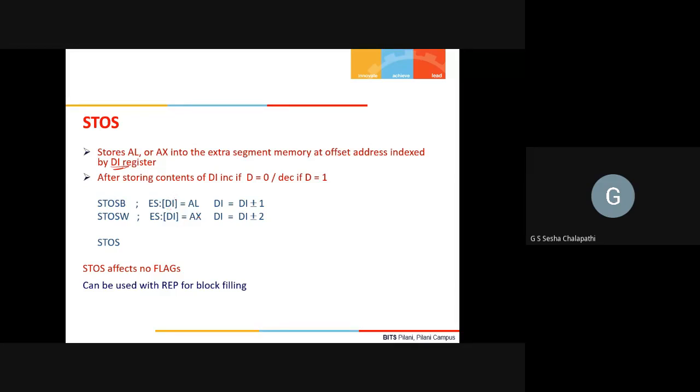On the other hand, in STOSW, 16 bits of data, 1 word, will be transferred into the location whose address is pointed by DI. And after this, DI will be incremented or decremented by 2 in STOSW, and by 1 in STOSB.